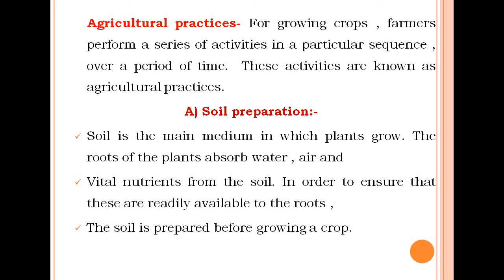So the name is soil preparation, and this is the first agricultural practice. Soil preparation involves three further divisions, that is ploughing, leveling and applying fertilizers, that we will see in the further slides.